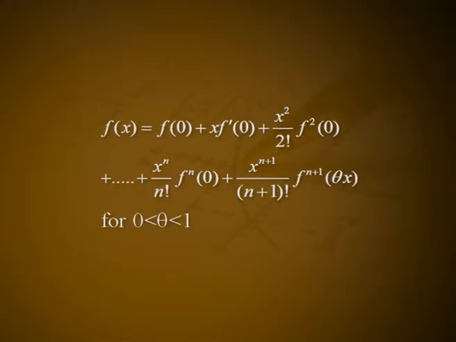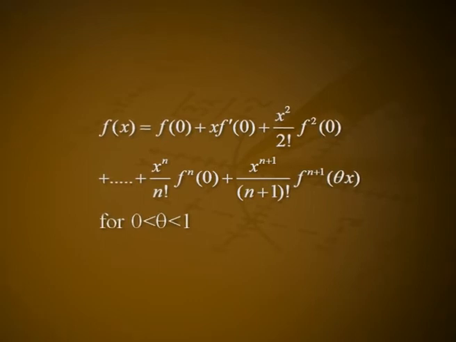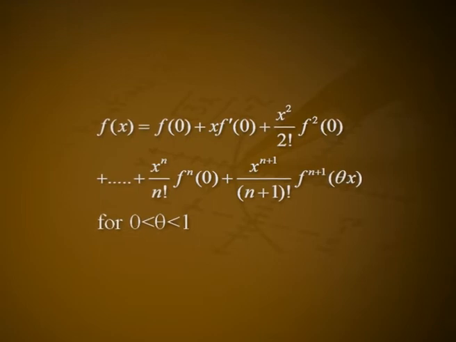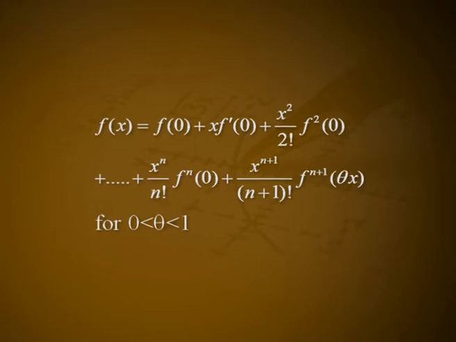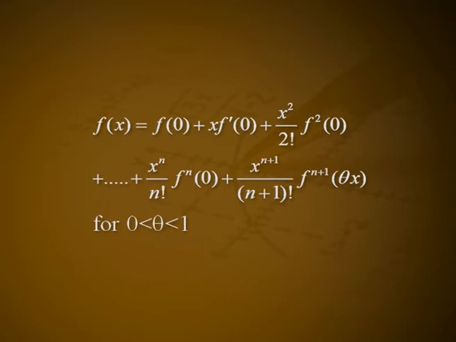So, the function takes the form f(x) = f(0) + x f'(0) + x^2/2! f''(0) + etc. + x^n/n! f^(n)(0) + x^(n+1)/(n+1)! f^(n+1)(θx) for 0 < θ < 1. This is the Maclaurin's expansion of the function with Lagrange's form of remainder.